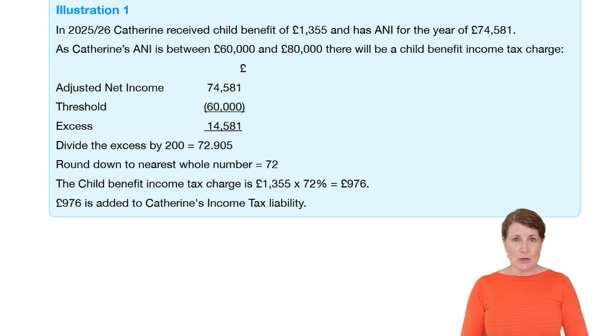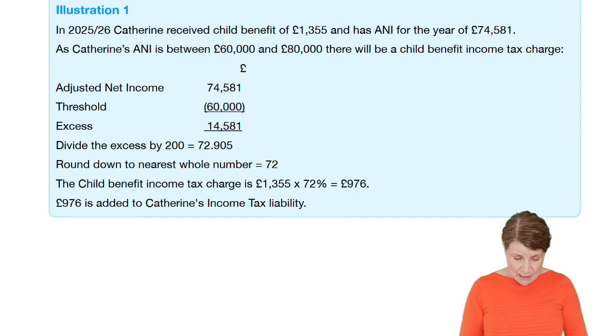We look at the threshold at which you've got to start paying it back, which is £60,000. And we've got our excess there, which in this case, as you can see, is 14,581. We take that figure and we divide it by 200. And that gives us 72.905. You round it down, so 72.905 becomes 72, and that represents a percentage. And that is the percentage of child benefit that we have to pay back.